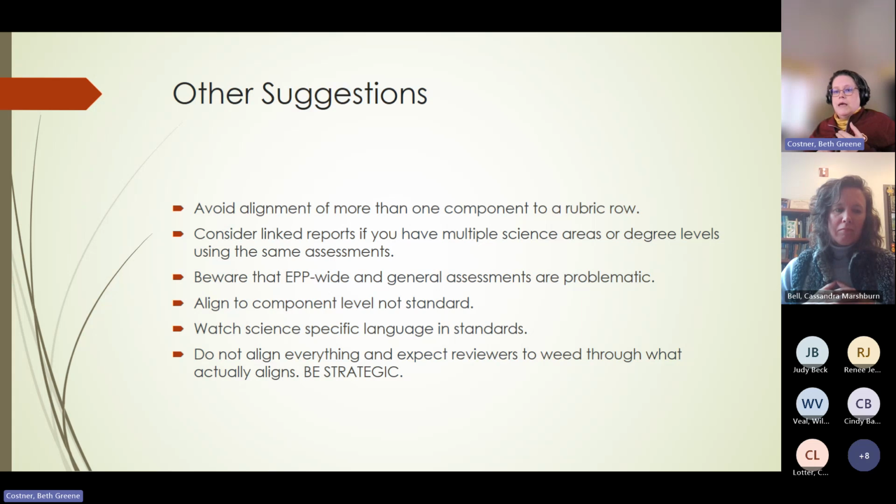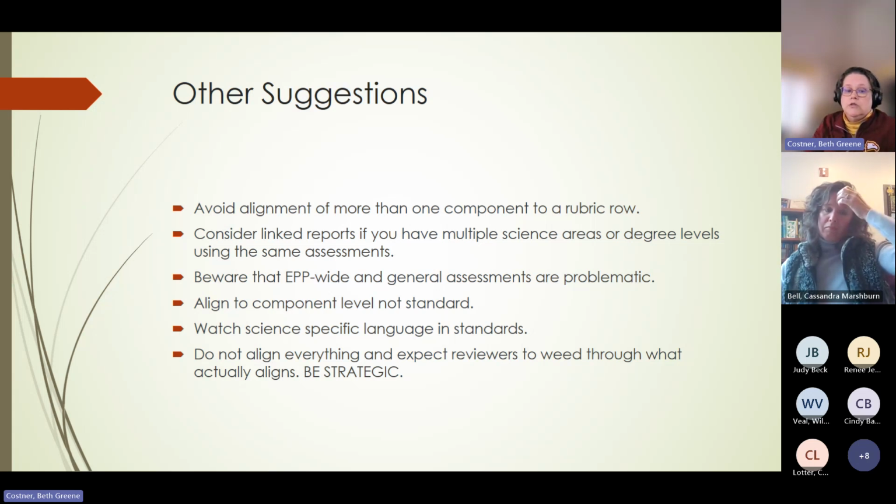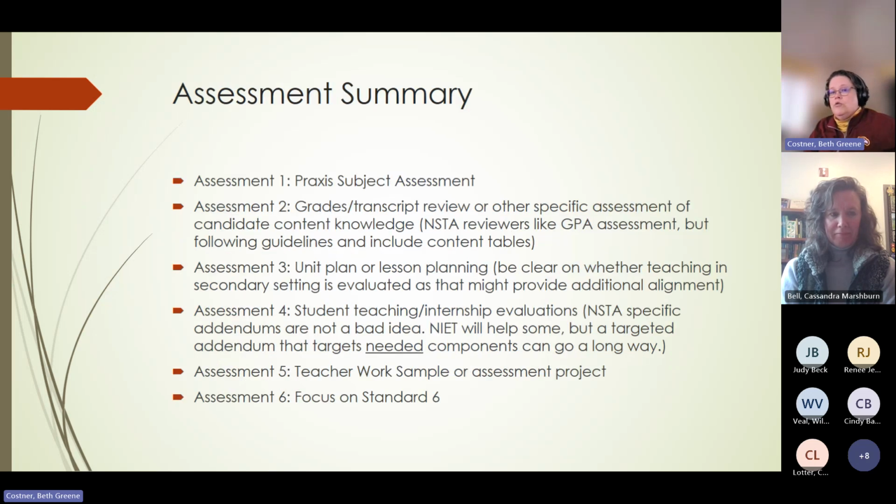And you're trying your best to dig through there and give the program the credit that you can give. And frankly, they're hurting themselves by doing that because you miss things, because there are so many different things aligned. So just really, really be strategic about how you align things. When I'm assigned one and I see that in rubrics, I cringe because I know how hard those are going to be, because I want to give credit where credit is due, but it is sometimes really, really hard.